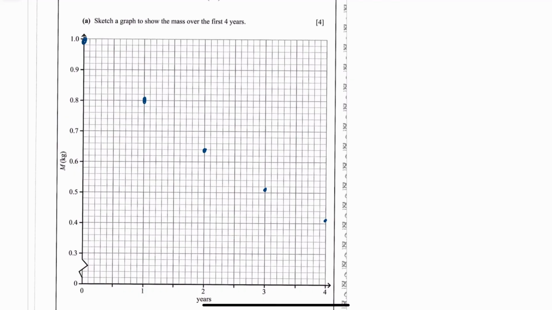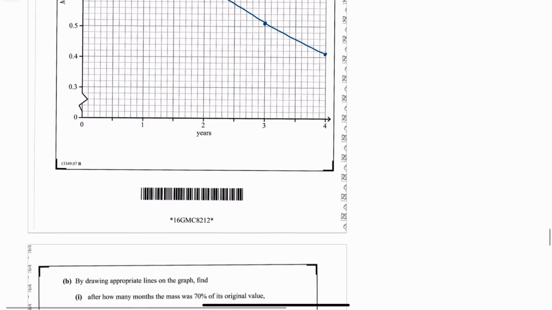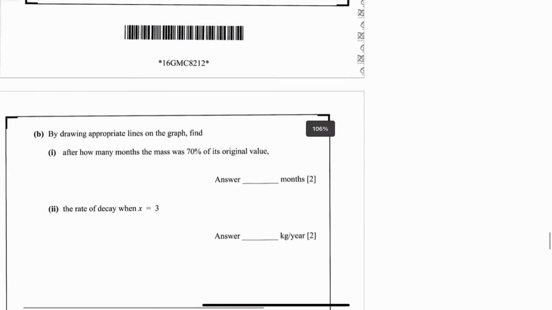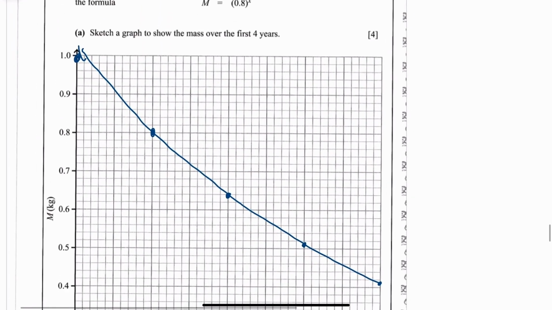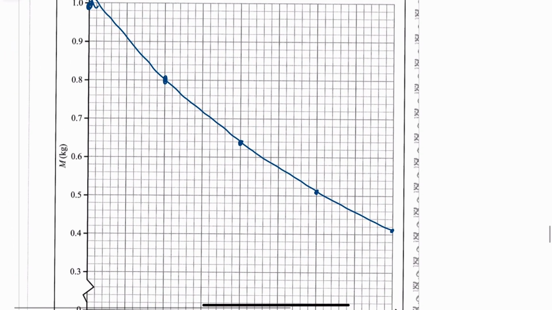Right, now I'm going to very badly link these up, unfortunately. Not too bad at all. Right, what matters is there. The next part of the question says, by drawing appropriate lines in a graph, find after how many months the mass was 70% of the original. Now the original was 1, so 70% of the original is going to be 0.7. So you're going to go across at 0.7 and down.